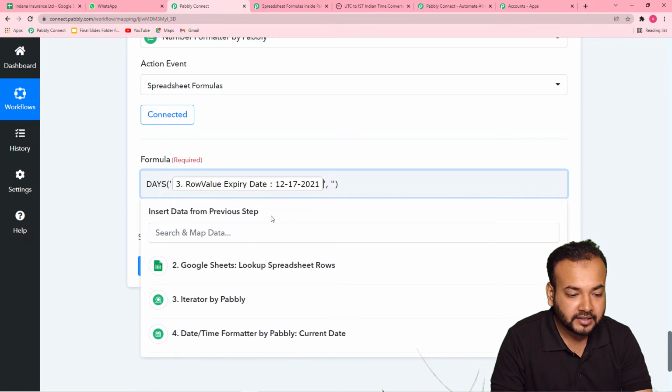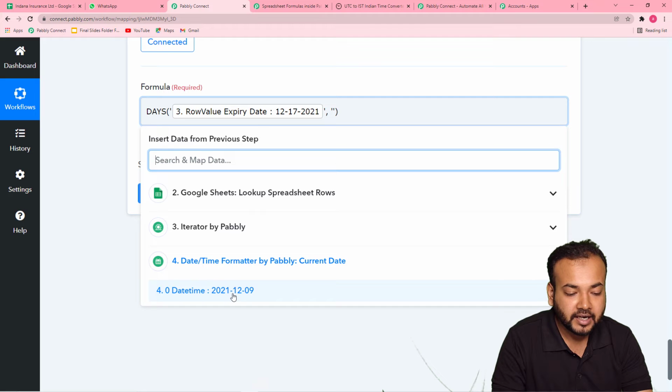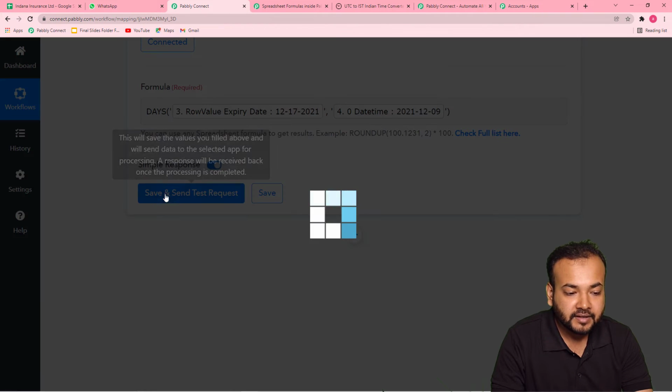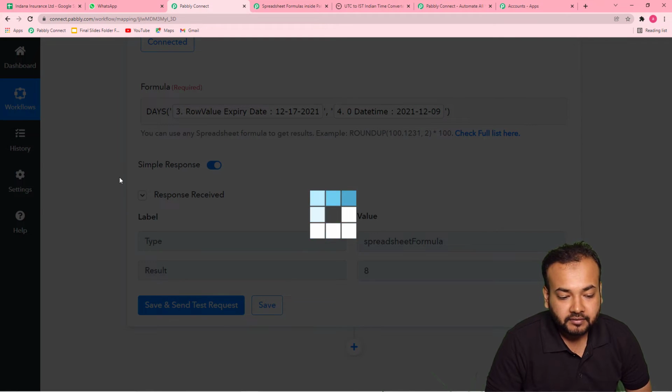And I want to compare this date with the date of today, because today this workflow is going to check the spreadsheet. So click here in between these commas, and from this list click on Date Time Formatter by Pabbly which is showing the current date, and map the current date like this. Then click on save and send test request, and let's see what the result will be.